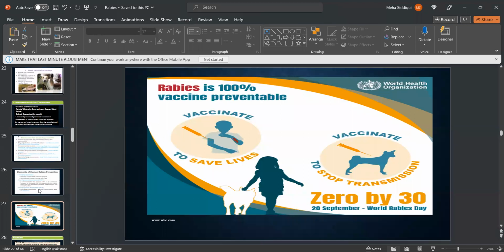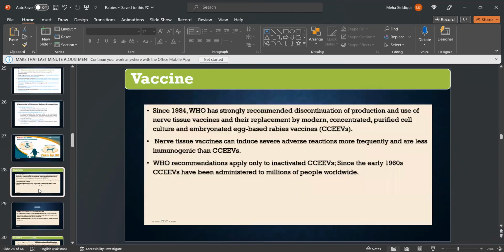Now, rabies is 100% vaccine preventable, so vaccinate to save lives and vaccinate to stop transmission. Vaccine. Since 1984, WHO has strongly recommended discontinuation of production and use of nerve tissue vaccines and their replacement by modern concentrated purified cell culture and embryonated egg-based rabies vaccines. Nerve tissue vaccines can induce severe adverse reactions more frequently and are less immunogenic than CCVs. WHO recommendations apply only to inactivated CCVs since the early 1960s. CCVs have been administered to millions of people worldwide.